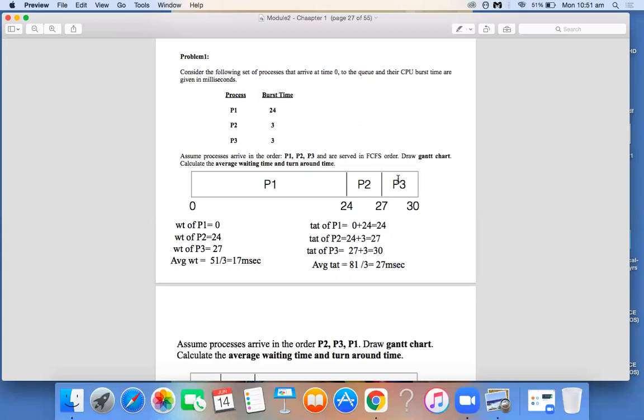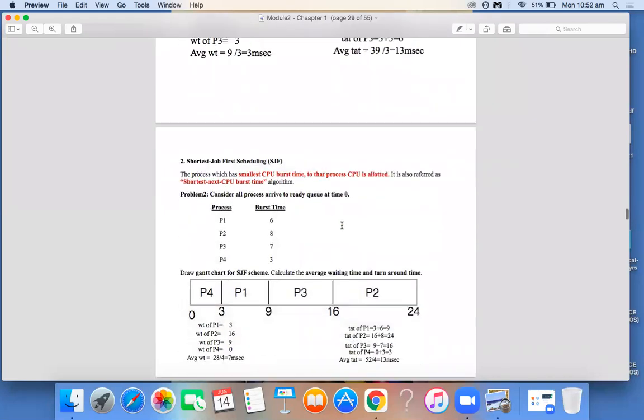Similarly, process P3. Its leftmost time is 27, so that is the amount of time process P3 has waited, correct? Your turnaround time is the sum of waiting time plus the burst time. Waiting time 0, burst time 24, 0 plus 24 is 24. That's how you calculate the turnaround times. So that's how we have solved that many problems.